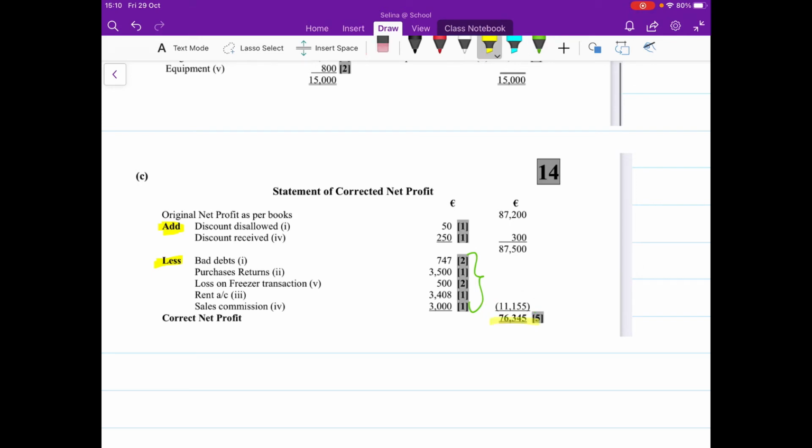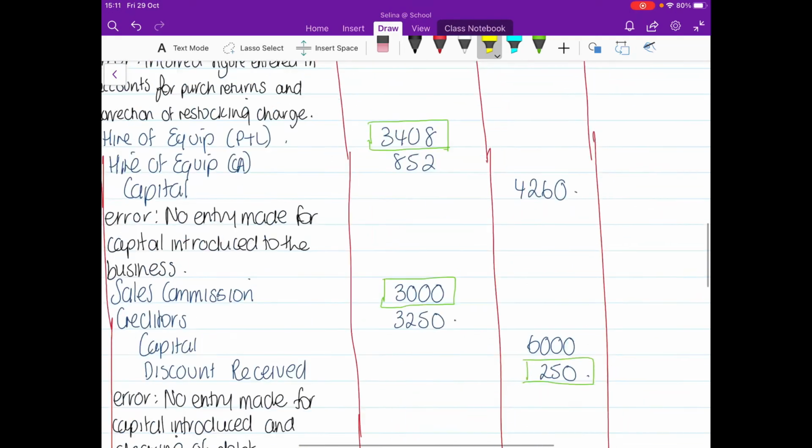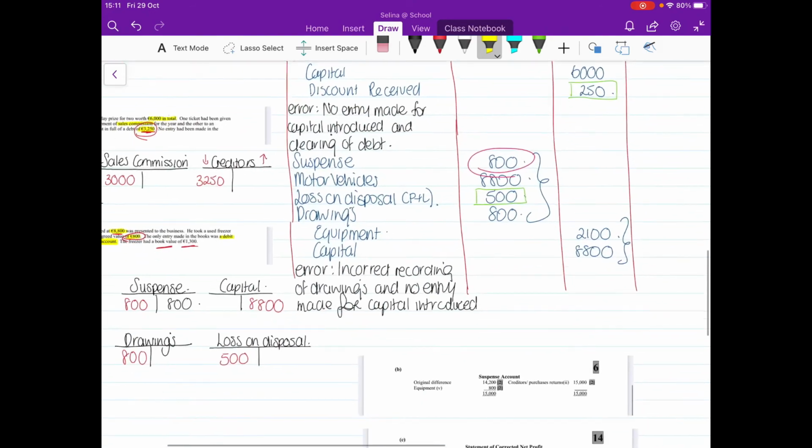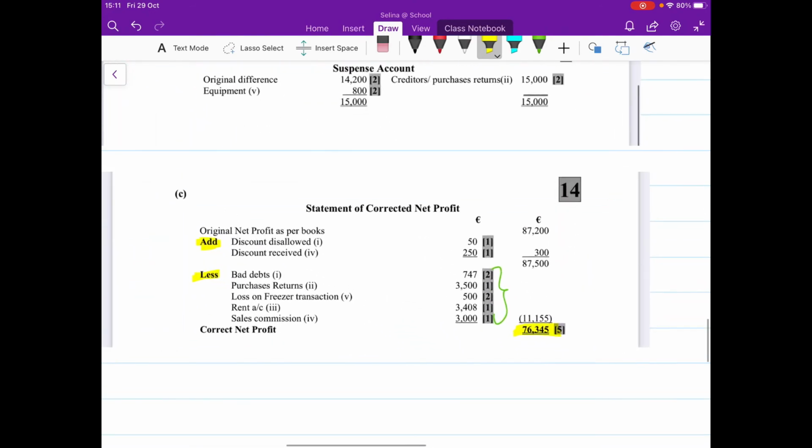My real net profit is actually €76,345. So again, you can see feeding that information into my statement of corrected net profit, everything is coming from my journal. So once I've got the journal done, that's the hard part done, okay? Remember, just a reminder, you're adding on anything for the profit and loss that's on the credit side, and you're taking away anything for the profit and loss that's on the debit side, okay? And that's it for your statement of corrected net profit. Next up will be your balance sheet, your corrected balance sheet.